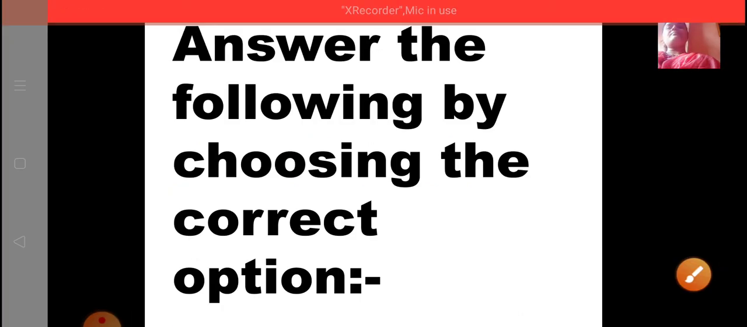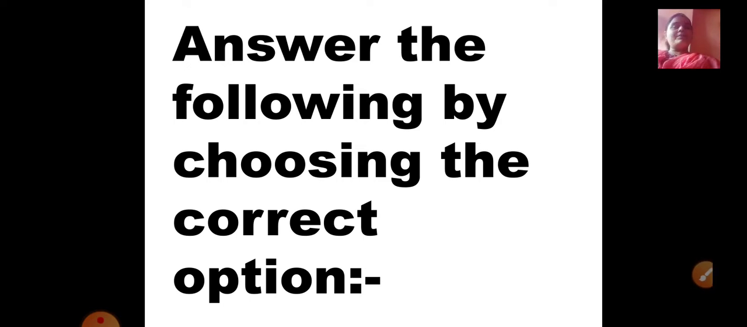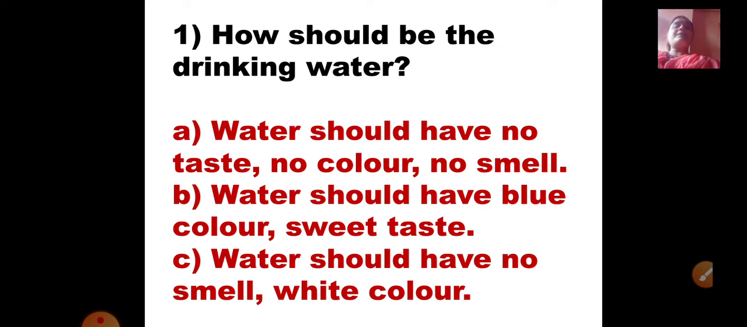Okay. Now comes the fourth Roman number. The last Roman number in your question paper will be: answer the following by choosing the correct option. Okay. Now look at the first one. How should the drinking water be? When you are drinking the water which you use for drinking purpose, how should it be?